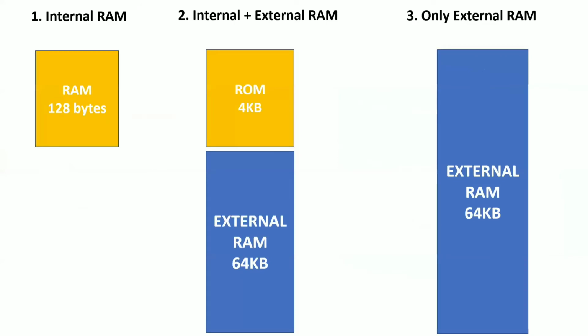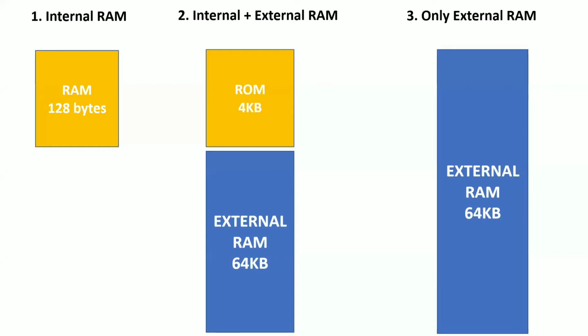Again the same three options. Actually that was an internal ROM on the slide, I'm sorry, I made a mistake in the PPT. So we have internal RAM as the first option, the second option is internal RAM as well as external RAM, and the third option is only external RAM.